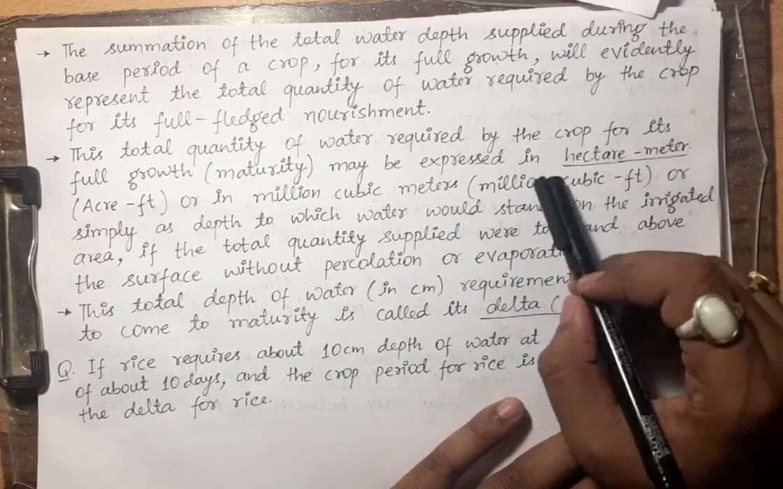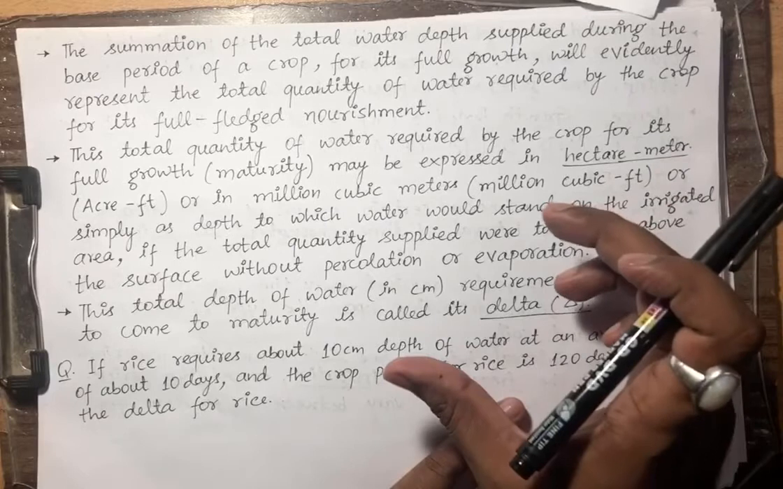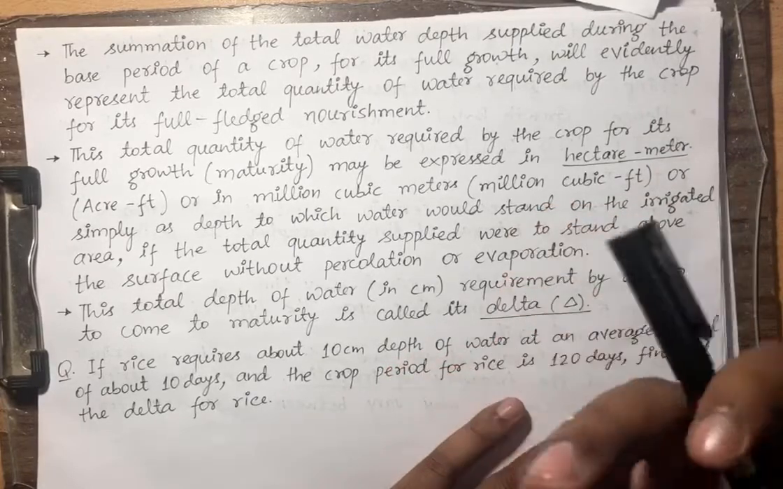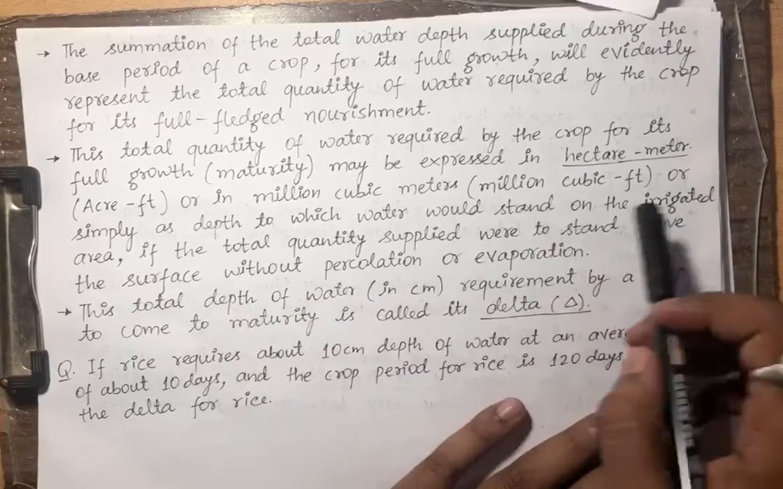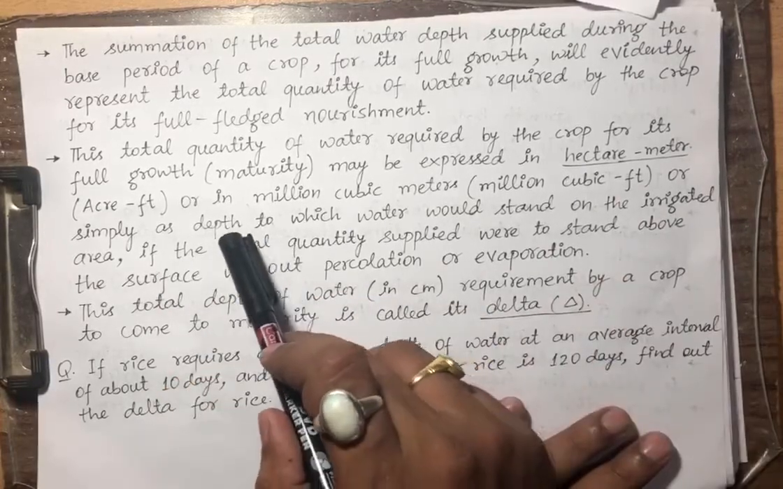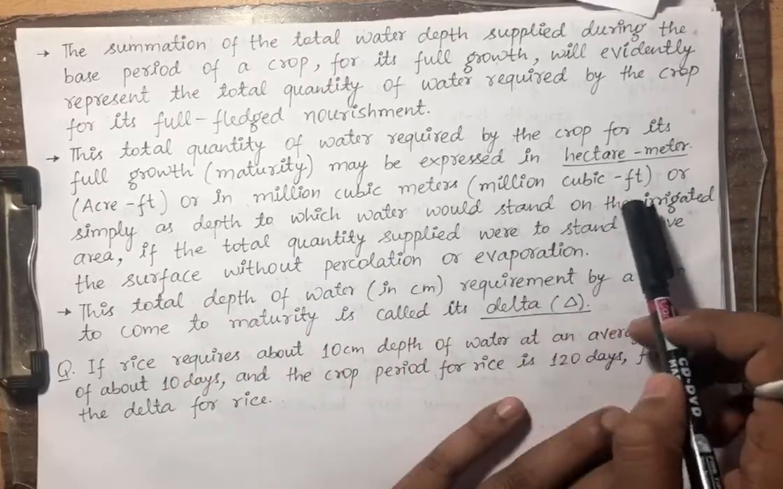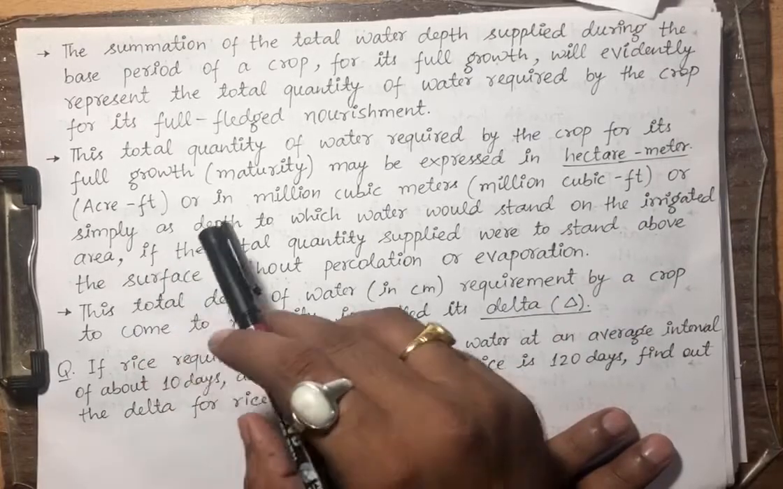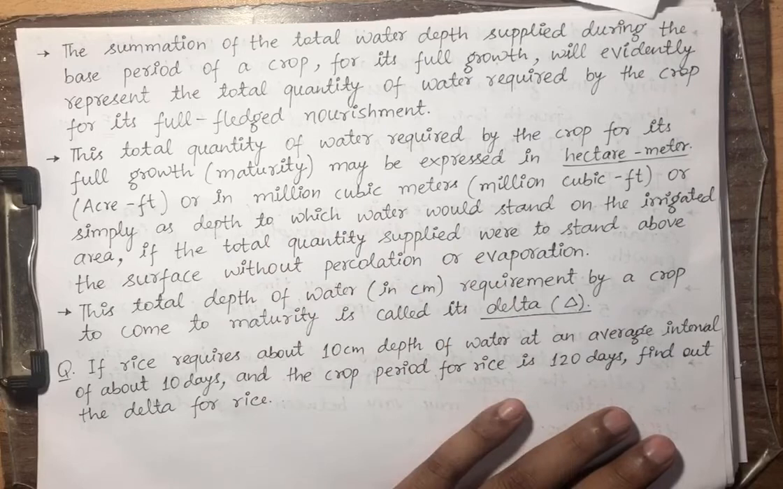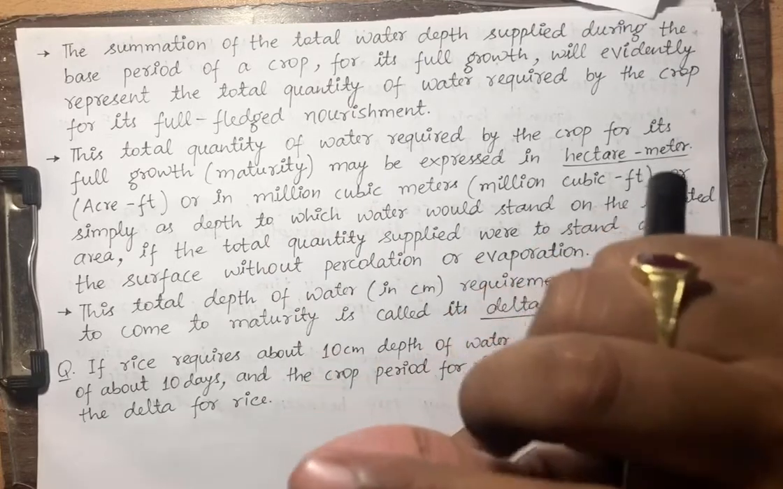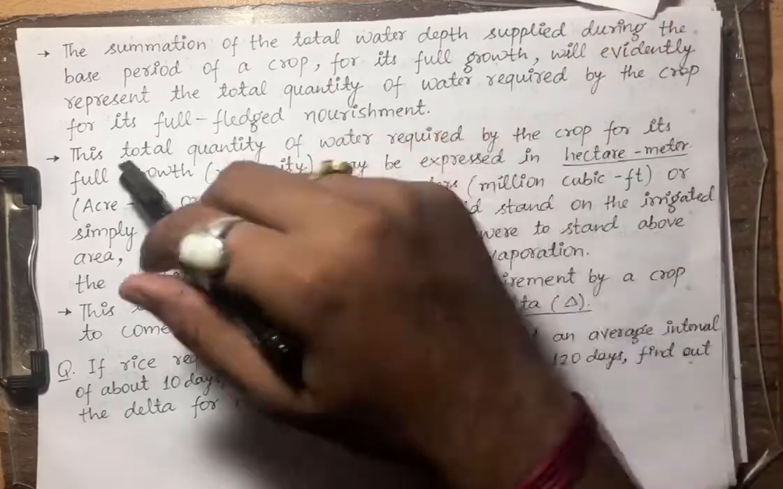If we divide this volume by the area, what are we going to get? We will be getting a depth. So we can express this total water as the depth to which water will stand on the irrigated area. If we divide this total volume of water by area, we are going to get the depth of water which is going to stand on this area.